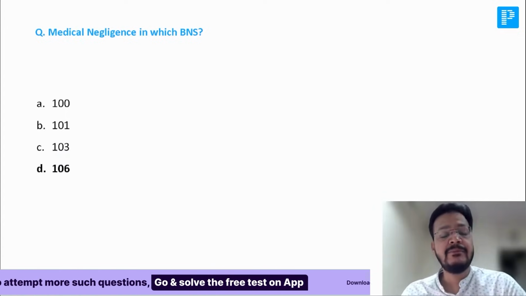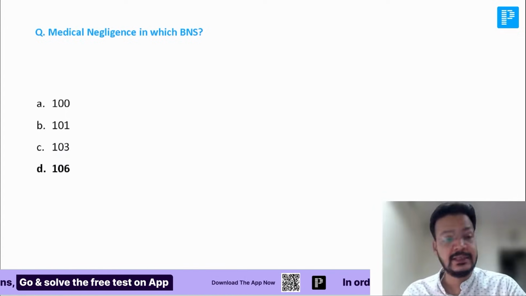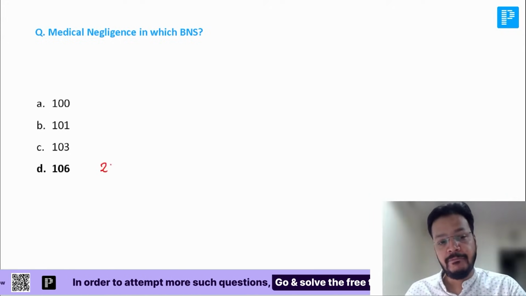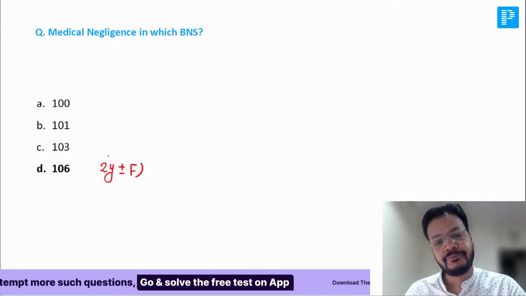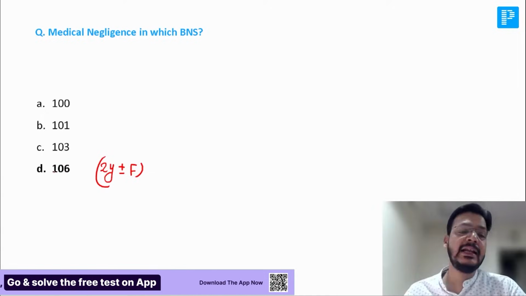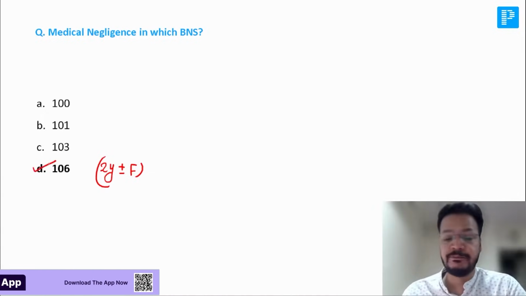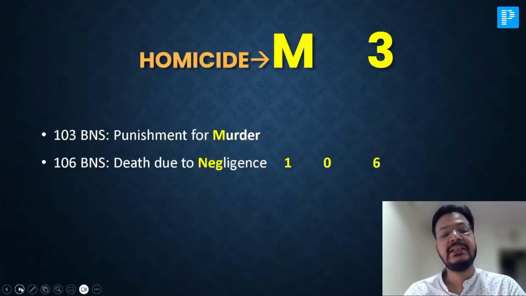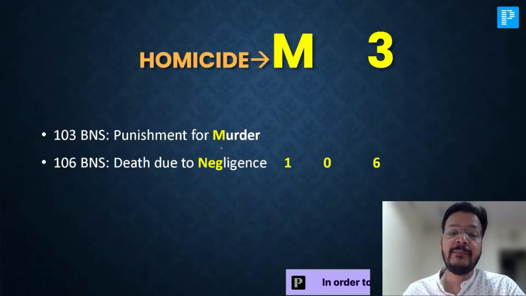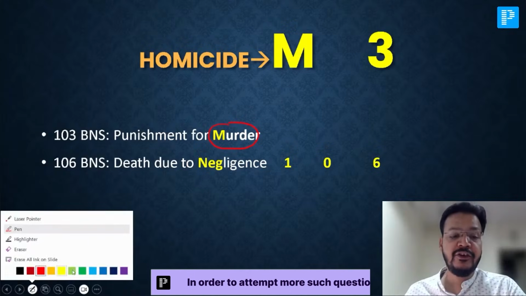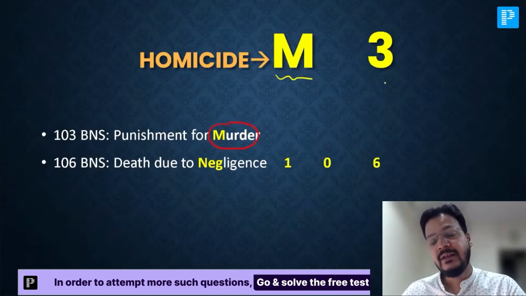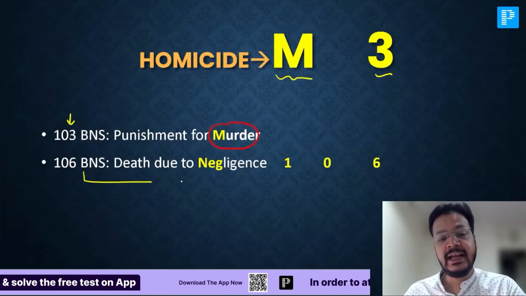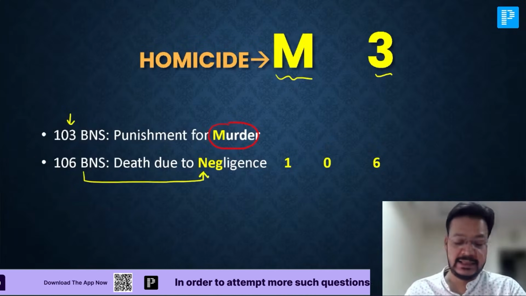Medical negligence comes under which BNS section, my dear friend? Give me the answer. This is a very important question, I expect. And here the punishment is up to 2 years, plus minus 5. Now, medical negligence is punishable under 106 BNS. It is 106 BNS. So this is the punishment of murder. M looks like 3. The punishment of murder is 103. And punishment of medical negligence or any kind of negligence is 106.